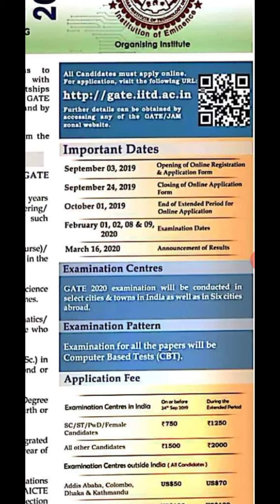If you want to fill the application after the closing date, you should pay some penalty along with the exam fee. Throughout India, the GATE will be conducted in different cities, along with 6 cities abroad. The examination pattern is purely a computer based test with only one paper.